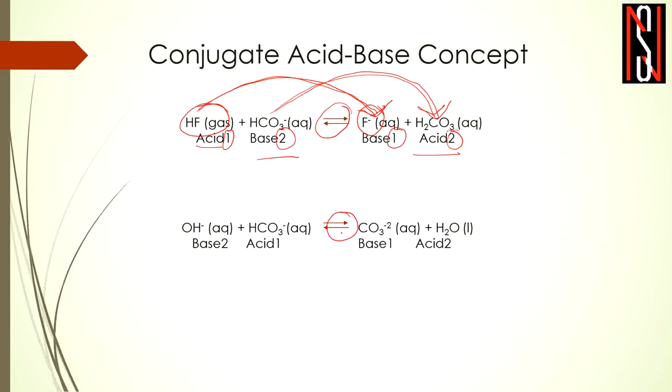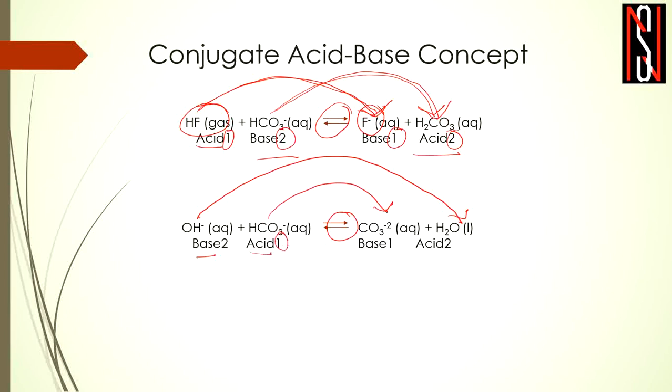If a strong acid or strong base reacts, we always take it in the forward direction, with no backward direction. But here, since there is a weak acid or mediocre acid, we get an equilibrium. When there is an equilibrium, OH minus is actually accepting a proton to be converted to H2O, so it is becoming a base, and HCO3 minus is actually being converted to CO3 2 minus, so it is donating the proton, so it can be regarded as an acid.